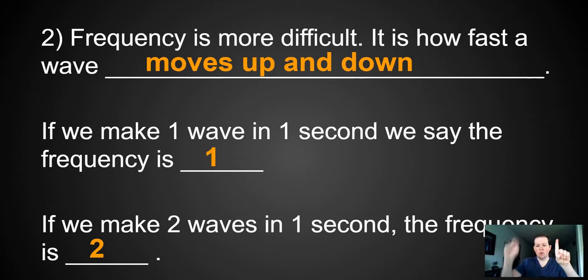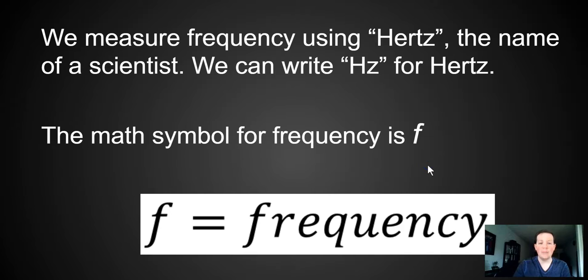Here's a frequency of 2. 1, 2, 1, 2, 1, 2. What do you think is a frequency of 3? 1, 2, 3, 1, 2, 3. How about frequency of 4? 1, 2, 3, 4, 1, 2, 3, 4. So a bigger number, the more waves you are making.